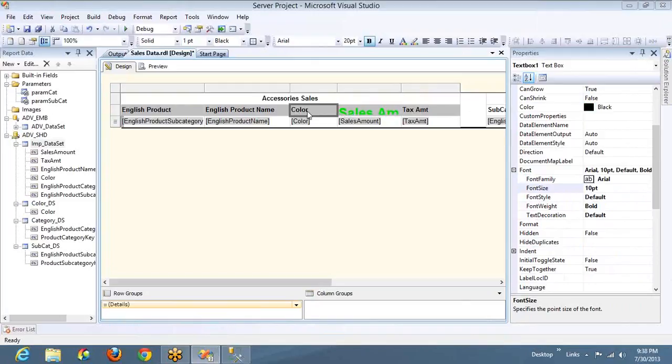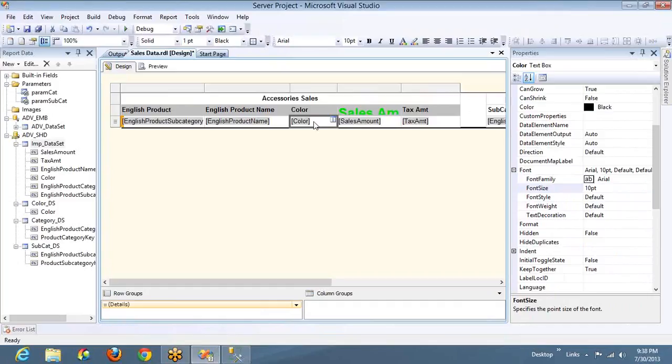Okay, let's say a requirement: if the sales is less than $25, show it in red color. If the sales is greater than $100, show it in green color. So that is a dynamic one. You don't know for which product it will be 25, for which product it will be 100. So that is dynamic. So you can set the coloring, the background, the font style, the font weight and so on, everything. Even the value. You can set it dynamically using the option called expression.